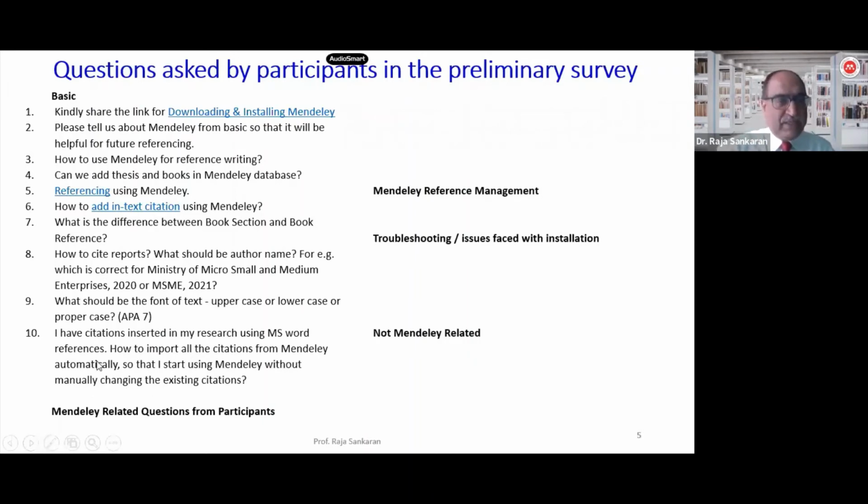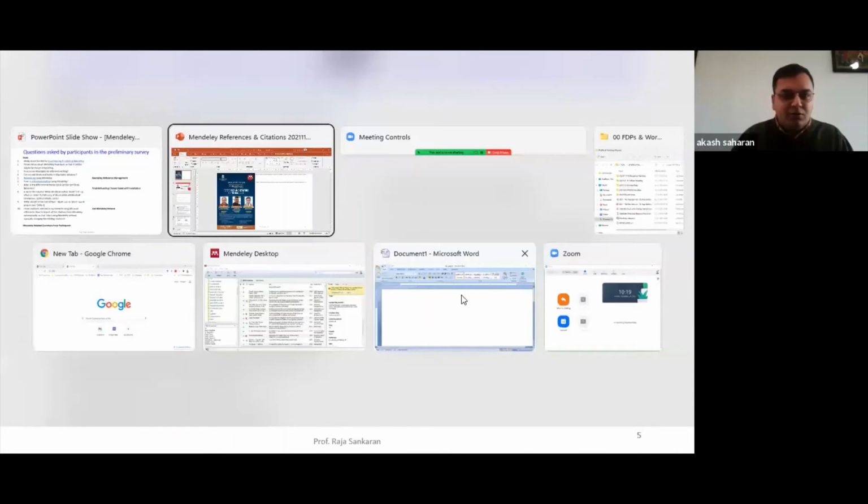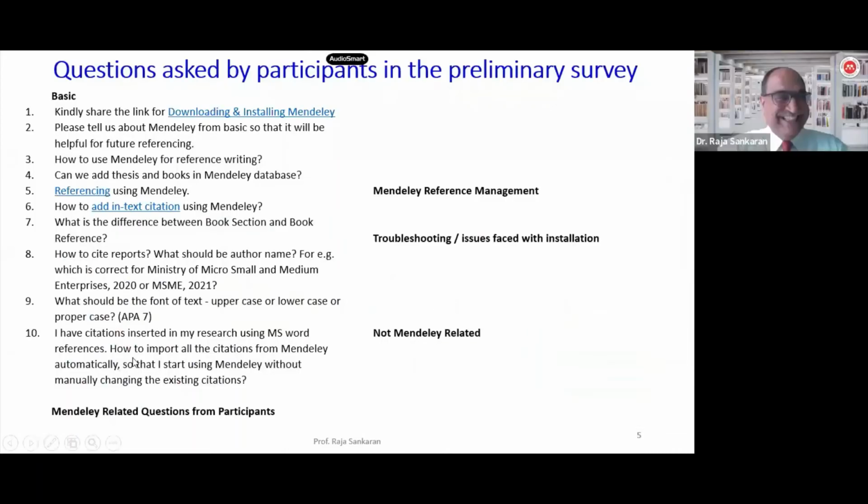Number 10 is I have a citation inserted in my research using Microsoft Word, and how to import all the citations from Mendeley automatically. I have not indicated the name of the person, but if somebody is here from the participants who has raised this question. It's become all quiet. So maybe they have forgotten, the person who has posted the question is not replying. Okay, otherwise then I will not go through.